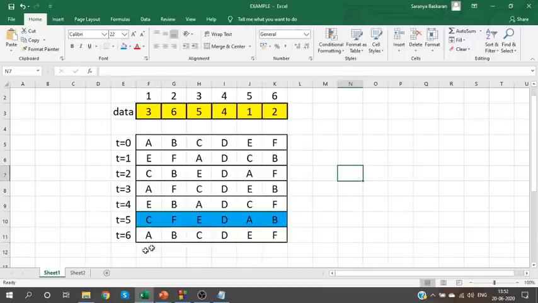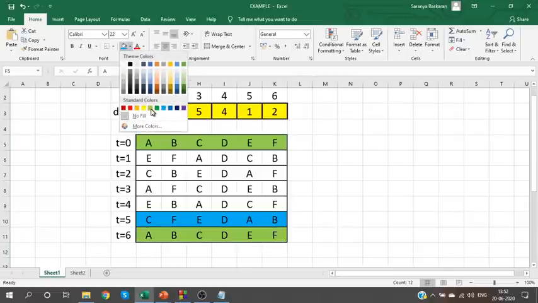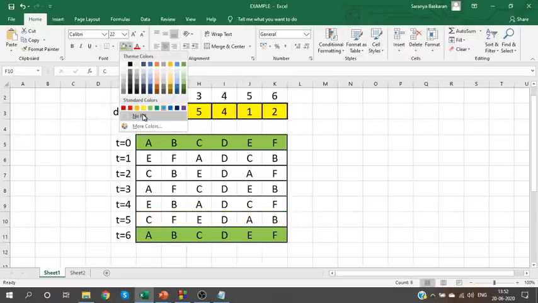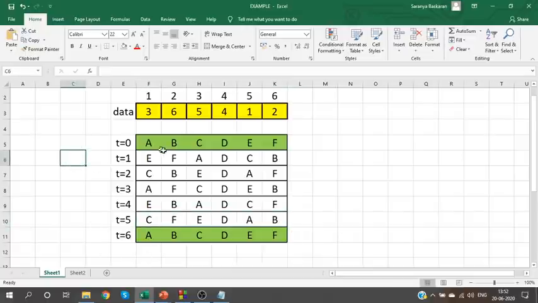This will be your new arrangement. Now compare the two values. Your current arrangement and original arrangement are same. Right? Which means I have obtained the original positions itself. After how many seconds?